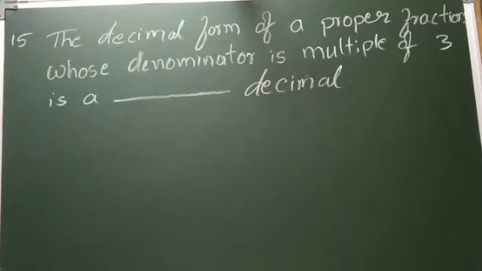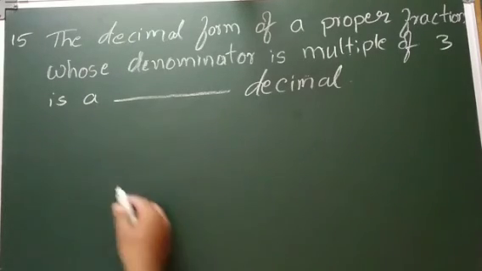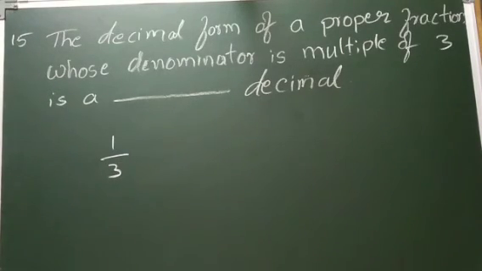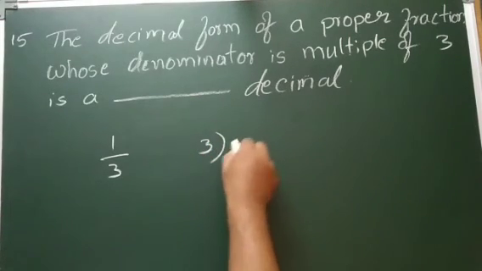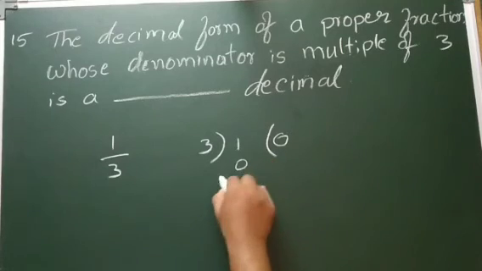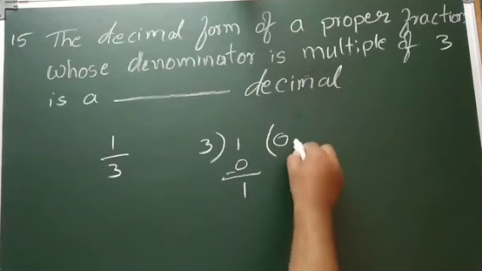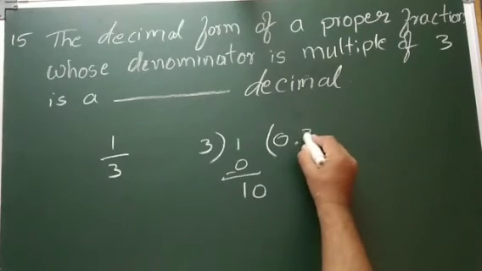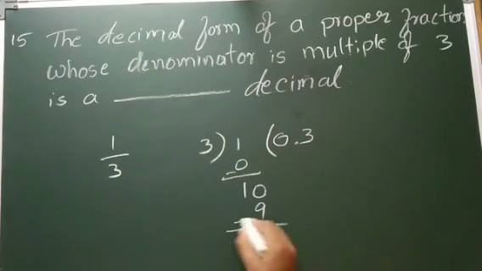Fifteenth question. The decimal form of a proper fraction whose denominator is a multiple of 3 is a dash decimal. Okay, denominator 3. So what type of decimal will we get? We will check it. See, 1 divided by 3, it won't go, so 0. 1 minus 0 is 1. Decimal, one more 0. 3 threes are 9, 1 remains.